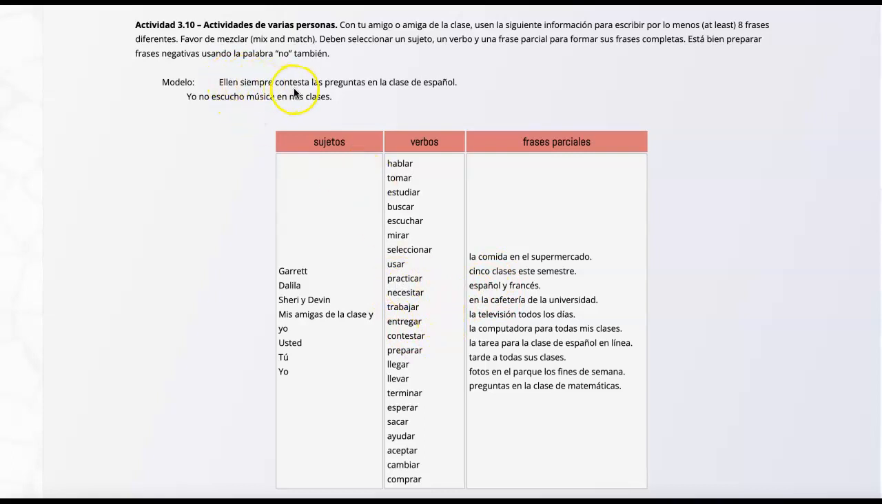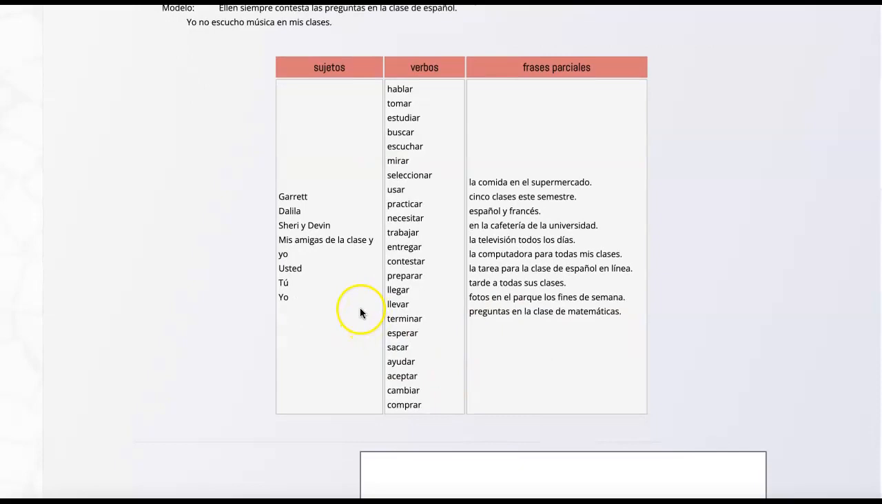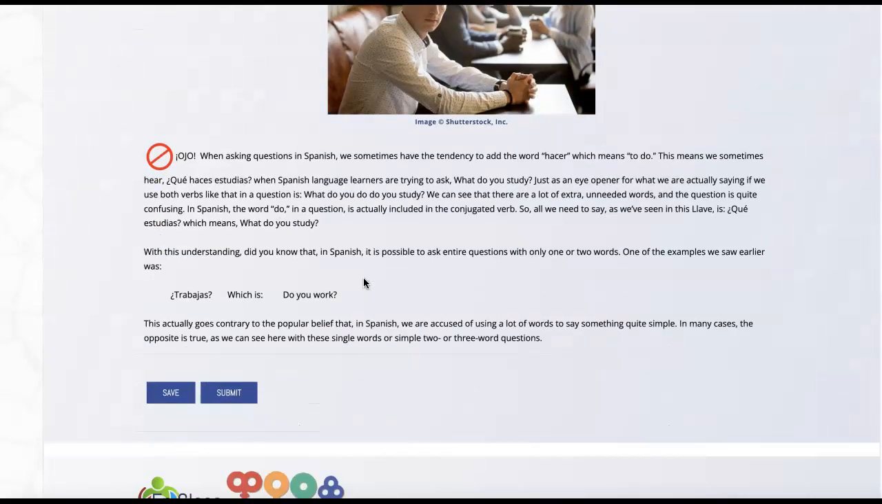So ella siempre contesta las preguntas en la clase de español. So that would be ella, which is she. Siempre contesta is the verb contestar. And then las preguntas en la clase de matemáticas. Yo no escucho música en mis clases. So that would be yo, and then the verb escuchar, and then música en mis clases. Okay? So you need to make sure they all make sense, but you're just combining elements of the three columns.